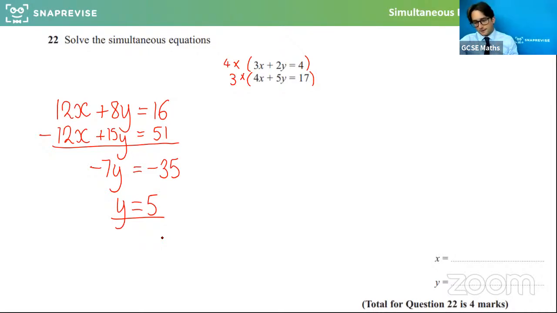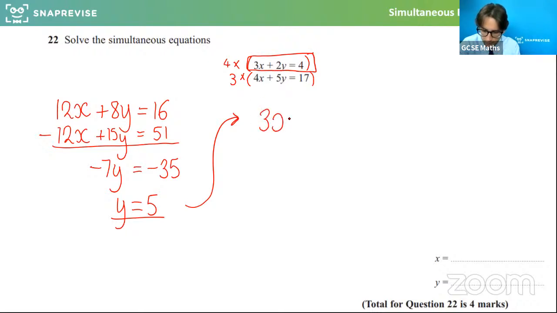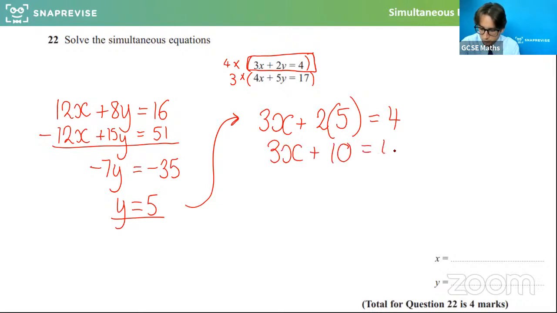I can plug that back into any of the equations to work out what x must be. So if I plug it back into this first equation, 3x plus 2y, and y is equal to 5, 2 times 5, must all equal 4. So 3x plus 10 must equal 4.